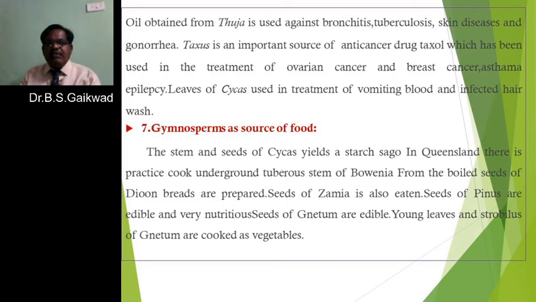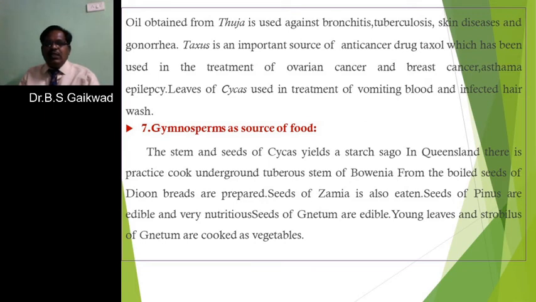If the hairs are infected, then for washing purposes the seeds of the cycas are used, or when blood vomiting is there, to cure this blood vomiting, the cycas leaves are used. Then the next use is gymnosperms as a source of food. The stem and the seeds of the cycas yield a starch which is known as sago.